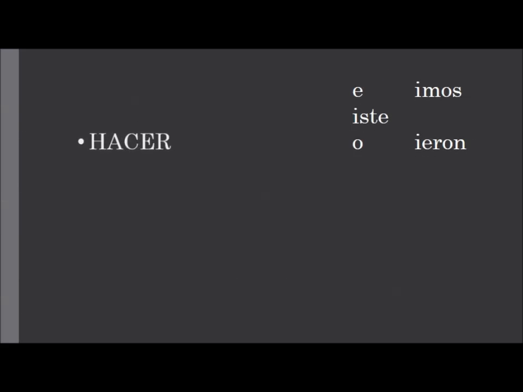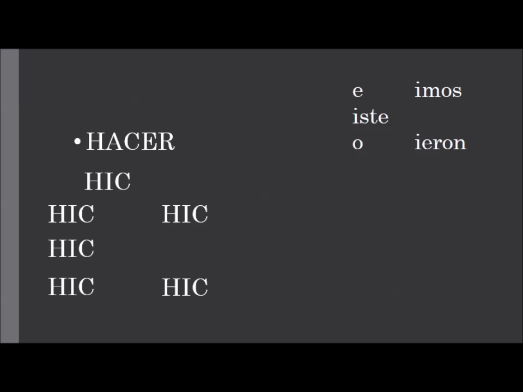And the last verb, hacer, to make or to do. HAC is normally the base, but HAC will change to HIC. So after we take the 5 verb bases, the yo form is HICE, yo hice, I did, I made. Tú hiciste, you made, you did. Él, ella, usted hizo. Nosotros hicimos. And ellos, ellas, ustedes hicieron.